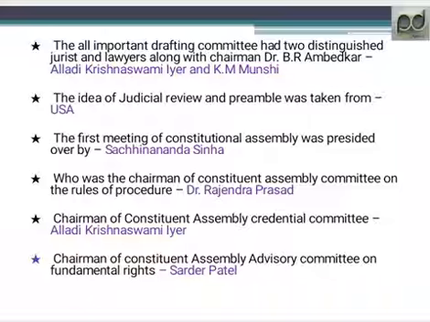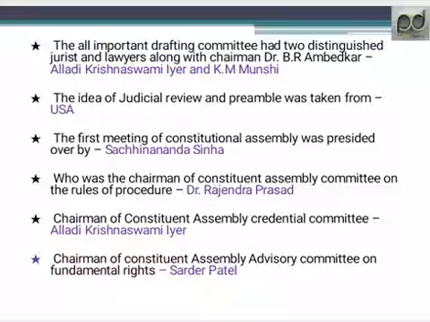The first meeting of the Constituent Assembly was presided over by Dr. Sachchidananda Sinha. He was the temporary president of the Constituent Assembly at first. Dr. Rajendra Prasad was the permanent president of the Constituent Assembly.